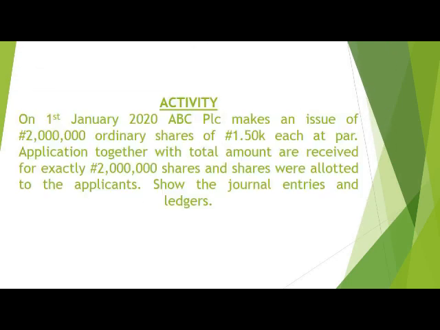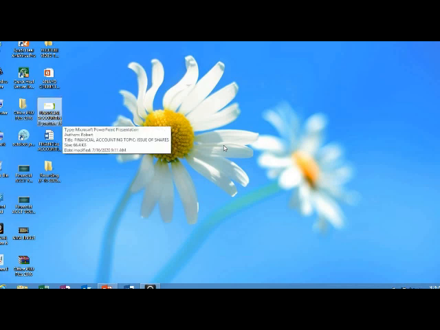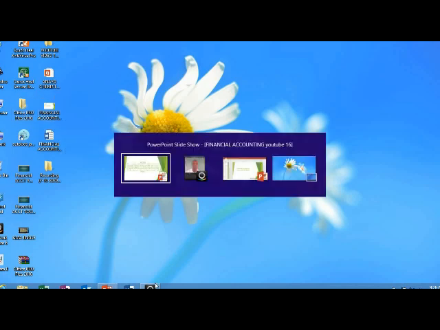So this is an activity which I expect you to try on your own, study it and follow the format I've used. So make sure you do the activity.